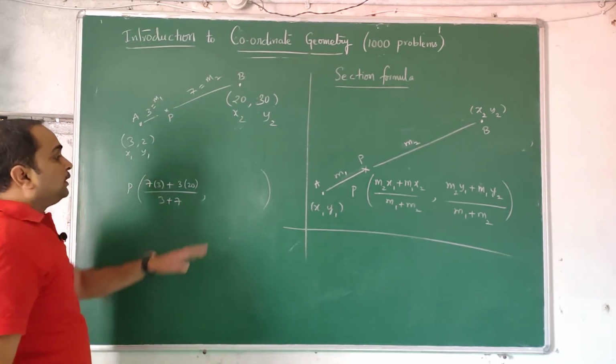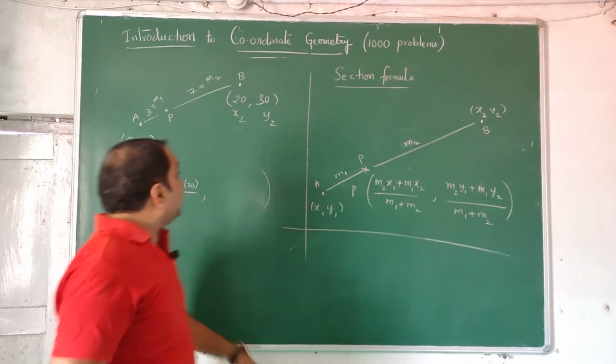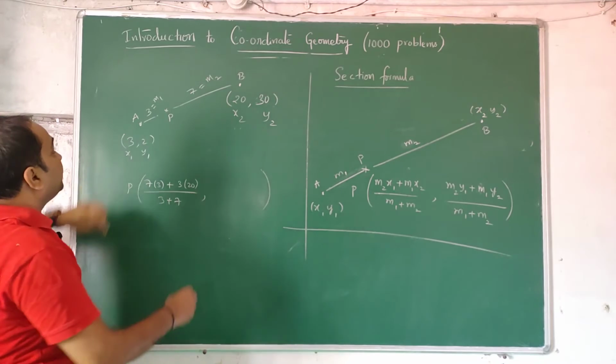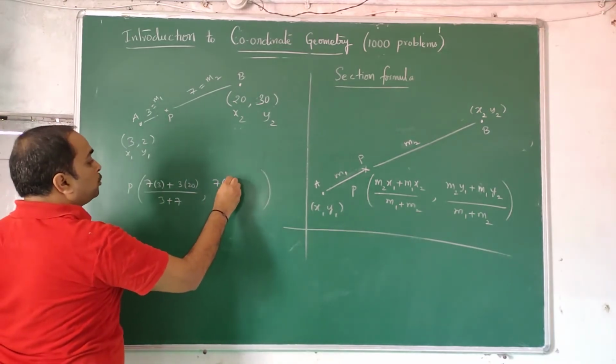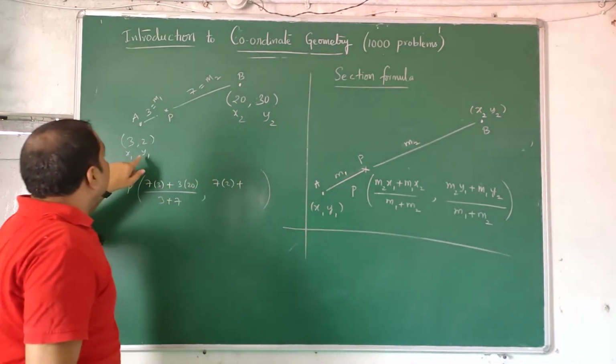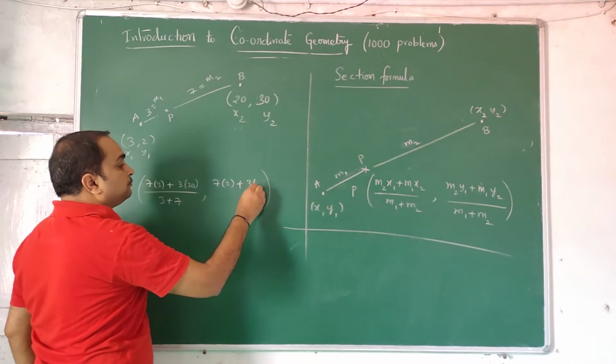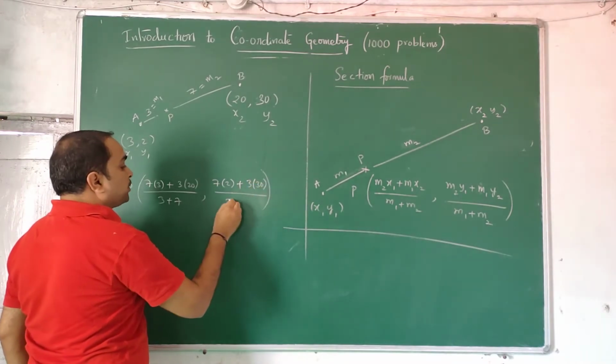Next, the other point is what? m2 y1, 7 into 2, plus m1 y2, m1 is this, 3 into 30, by m1 plus m2, 3 plus 7.